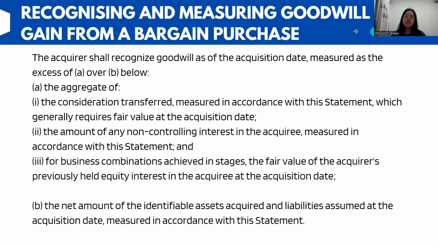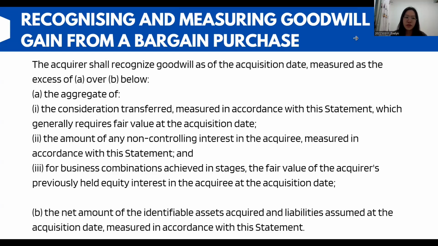So there is also recognizing and measuring goodwill or a gain from a bargain purchase under PSAK 22. The acquirer shall recognize goodwill as of the acquisition date, measured as the excess of A over B below. A comprises the aggregate of, first, the consideration transferred, measured in accordance with this statement, which generally requires fair value at the acquisition date; and second, the amount of any non-controlling interest in the acquiree, measured in accordance with this statement.